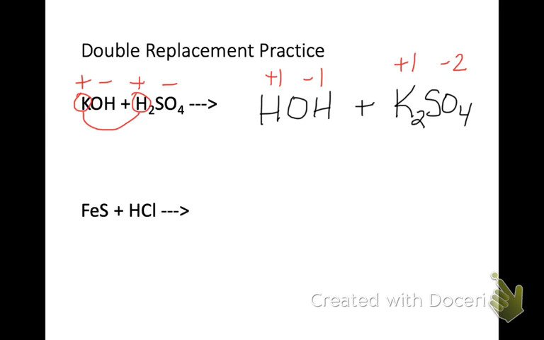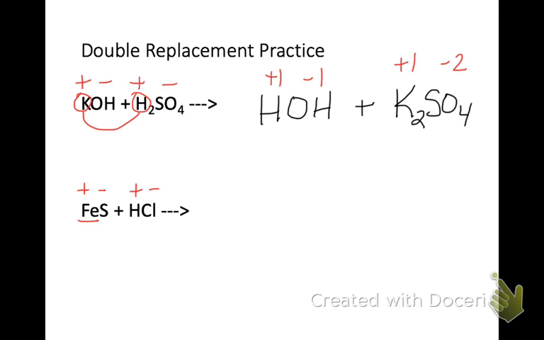For my second problem, we'll do the same thing. Let's identify our positive and our negative ions. Iron is positive, sulfur is negative, hydrogen is positive, and chlorine is negative. Now this problem is a little bit different because iron is a transition metal.